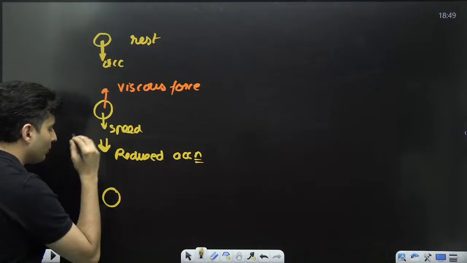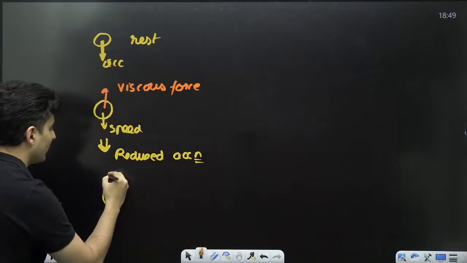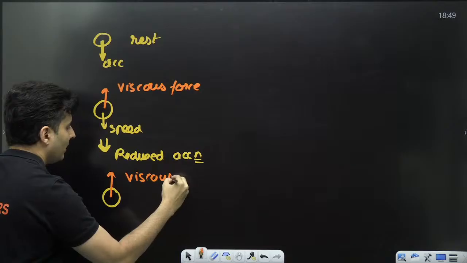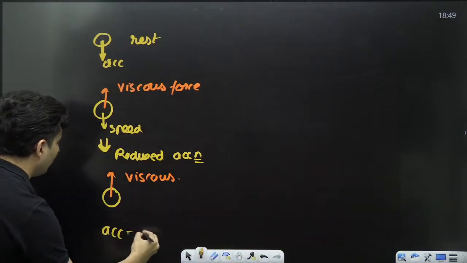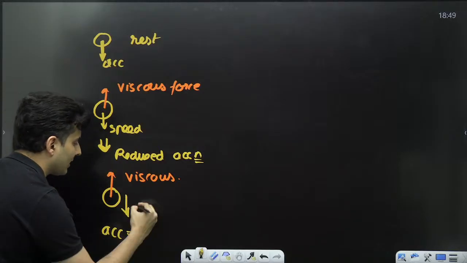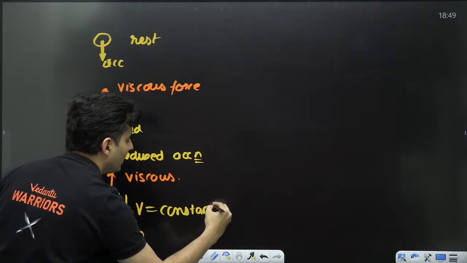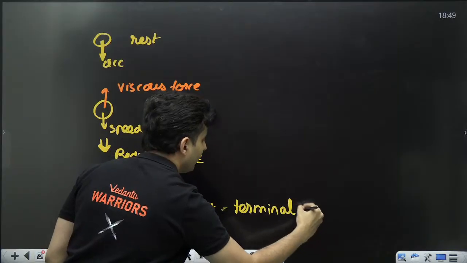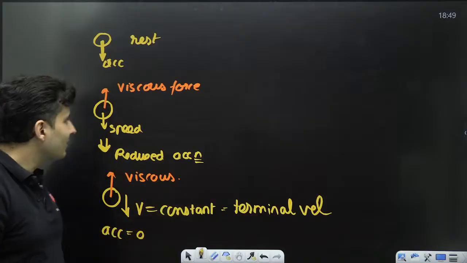As it goes further down, the viscous force becomes large, and then the acceleration becomes 0. Because it is not accelerating, the velocity becomes a constant value, which is called terminal velocity or speed.